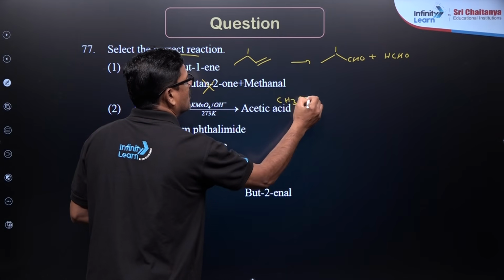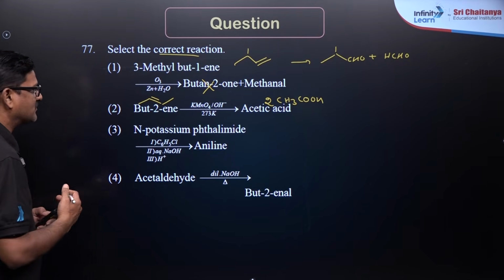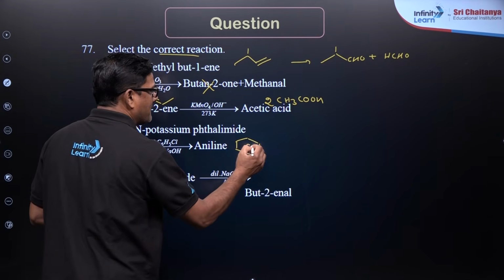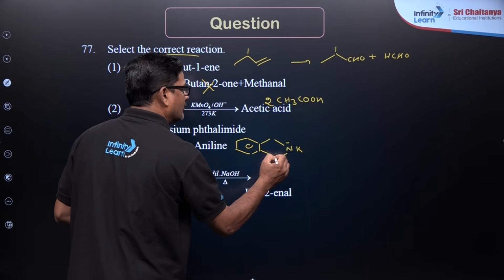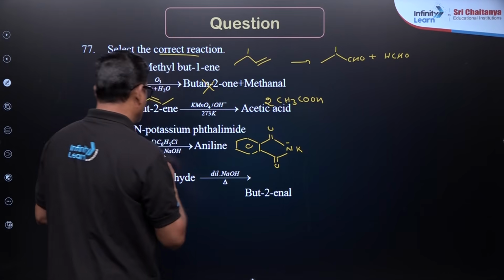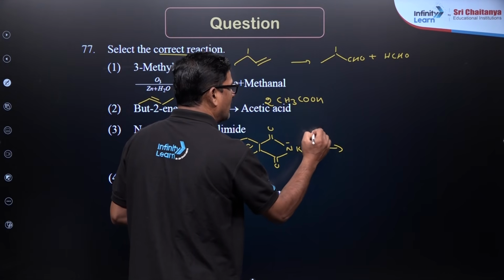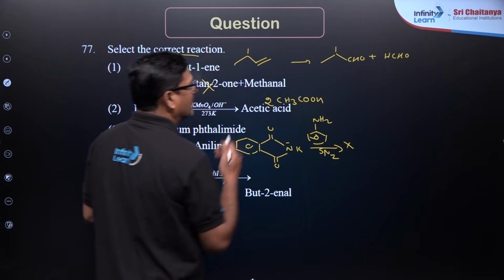PH3, COOH, N-potassium phthalimide and N-potassium phthalimide. When it is treated with C6H5Cl, there is no reaction because this reaction is supposed to be SN2, it will not give this.